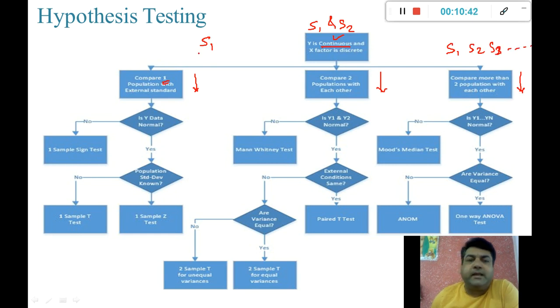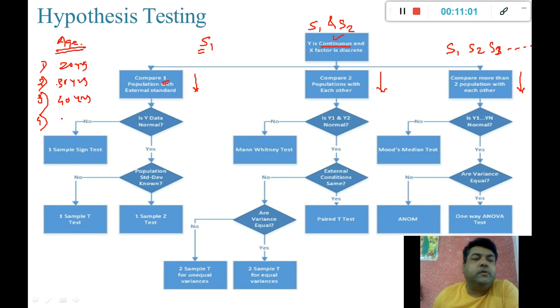When I say a sample, suppose I am doing an analysis of age, and I have been given one set of age sample data: 20 years, 30 years, 40 years, 45 years, 27 years, 33 years, 87 years, something like this.